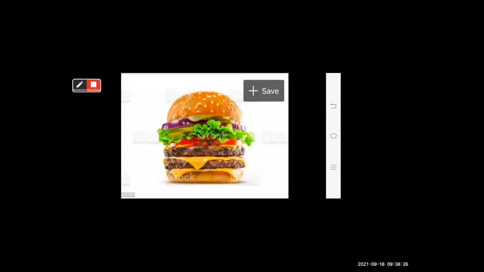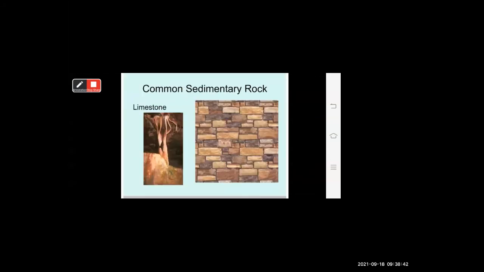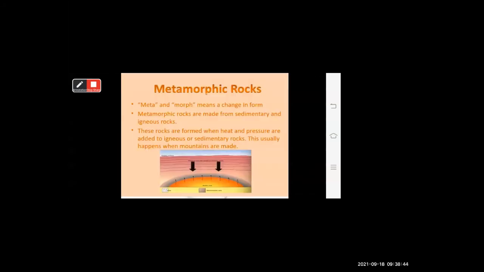A simple example I have given you to understand it is a sandwich. How the sandwich is layered, like that, sedimentary rock is also layered. An example is limestone. Then the third one we have seen is metamorphic rocks.